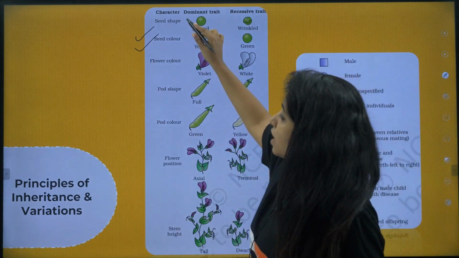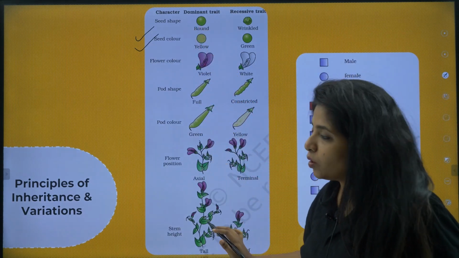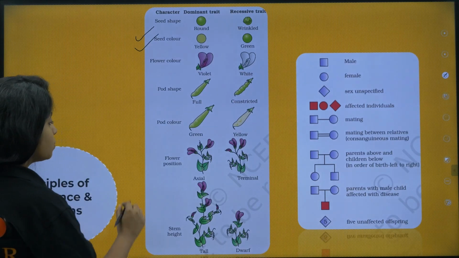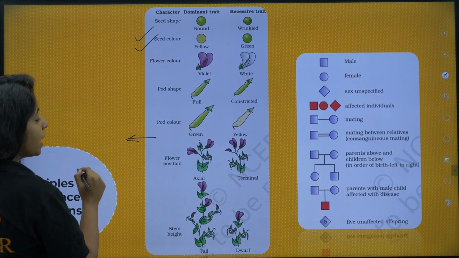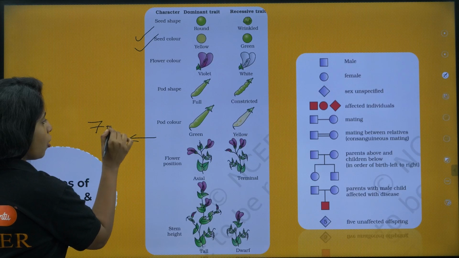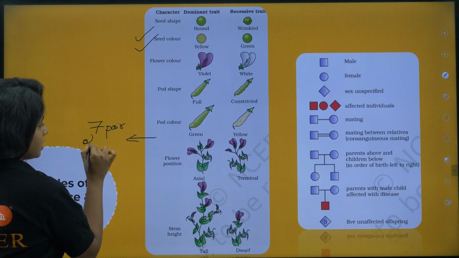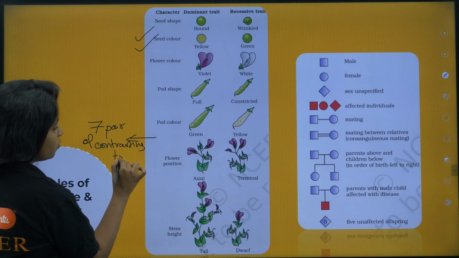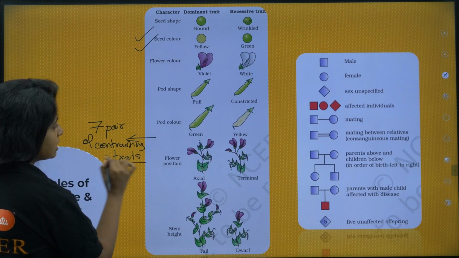This picture will offer you questions on what are the features that were selected by Mendel for his pea experiment. Why was the pea plant selected? Because there were 7 pairs of contrasting traits, my dear children. So you should be knowing what those contrasting traits are.